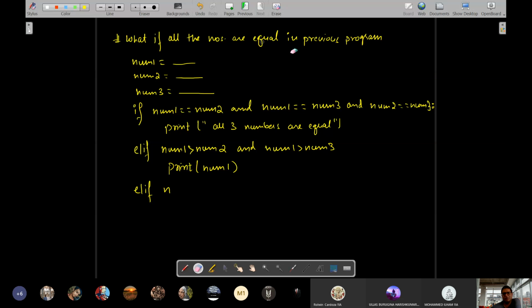You can remove this part. Sir, but it will not show, no, sir. Why? Num2 should be equal to num3. Okay, yeah. Num2 should be equal to? No, sir, got it. Okay.